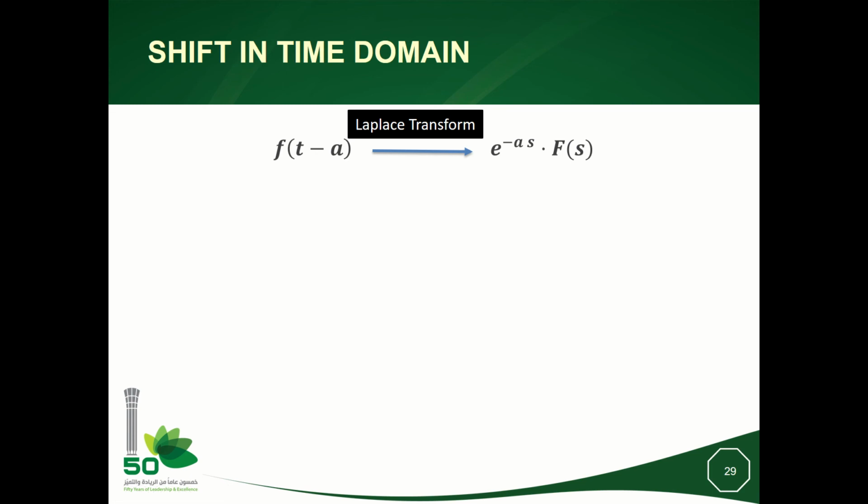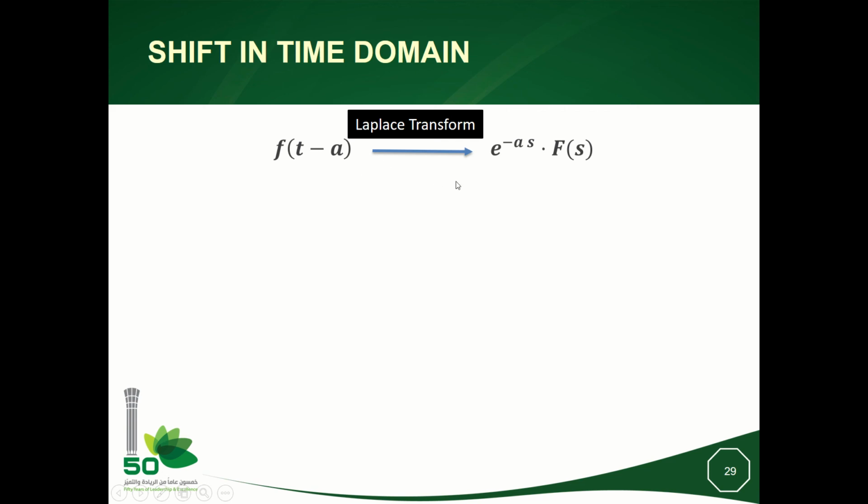How about if I do a delay in time? In this case, I have f of t minus a. So a could be a positive or a negative real. Here we see the duality. Delay in time results in a multiplication by an exponential function in the S domain.